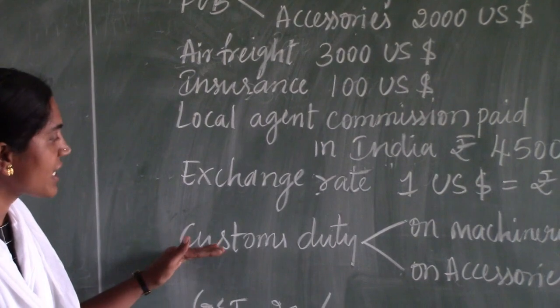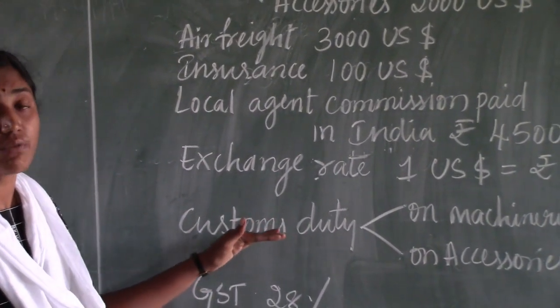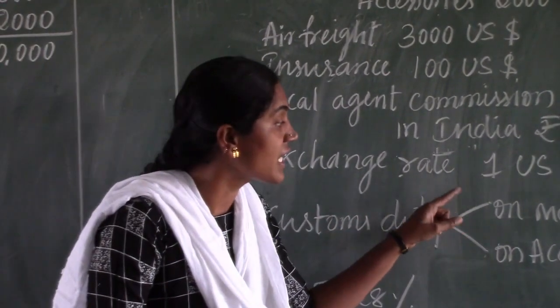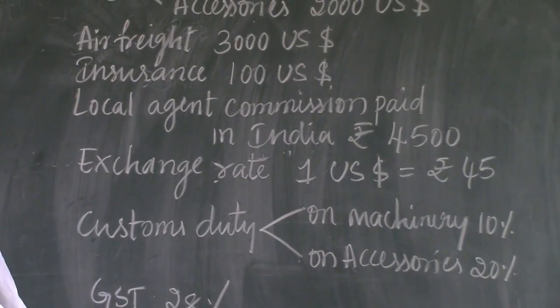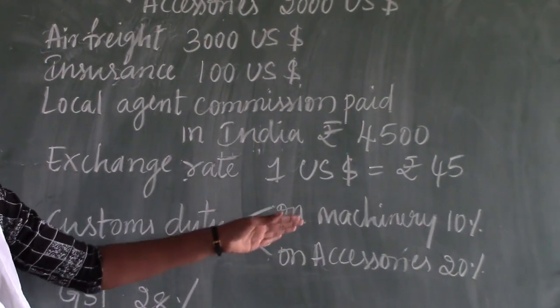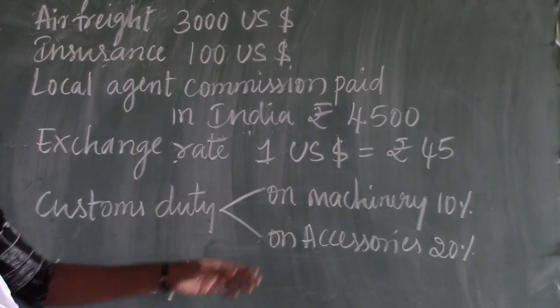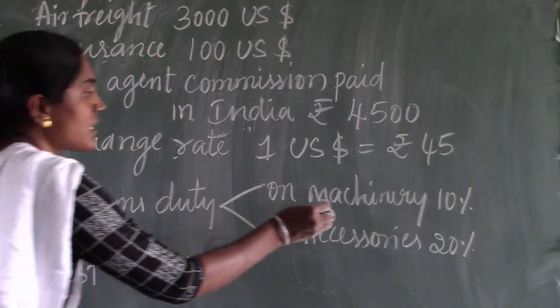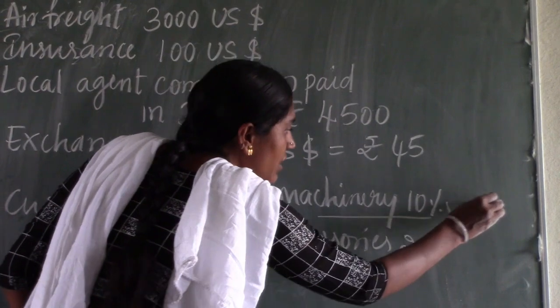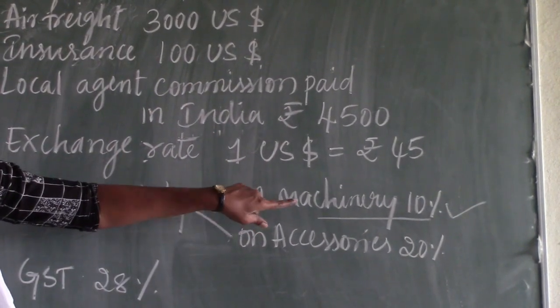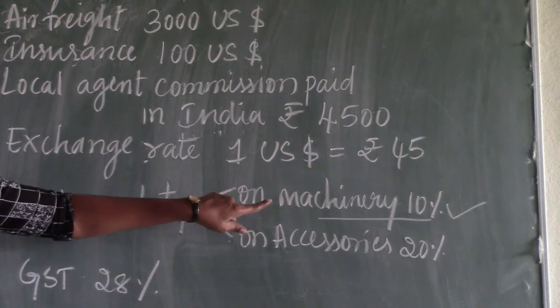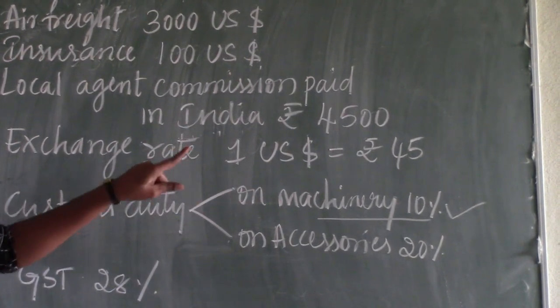Next, they are given the customs duty. It's very important for our calculation. They are given the customs duty on machinery and the customs duty on accessory. Two customs duties they are given, but we need to consider the customs duty on machinery for our calculation. Why? Because the machinery is the main product. It is the principal supply. It is the main product which is purchased by the importer.